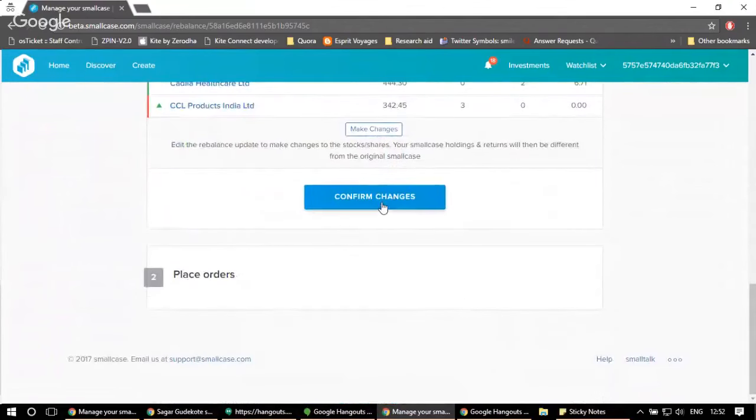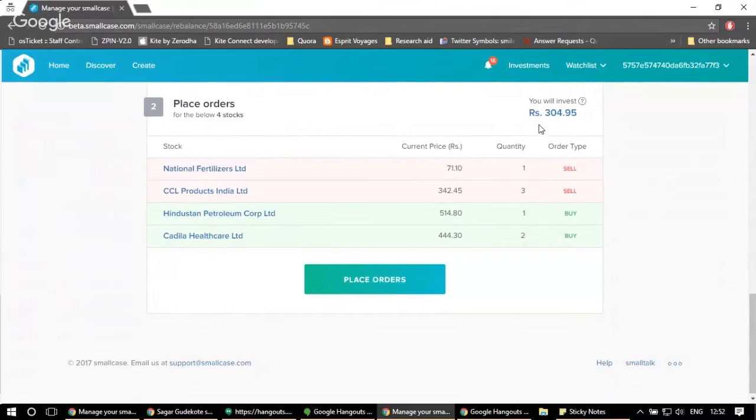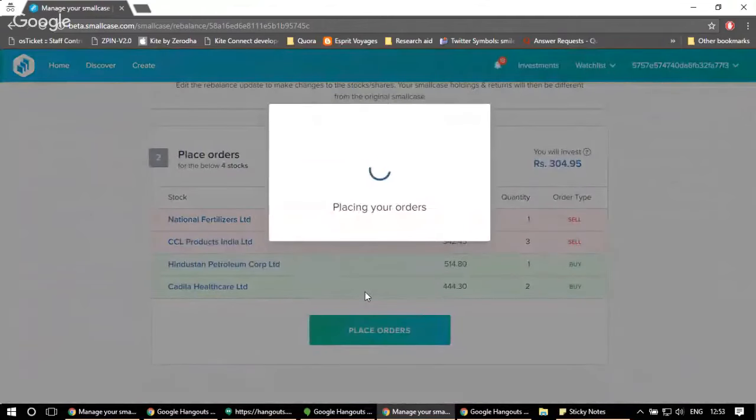And if I click on confirm changes, I can review the orders that I would be placing. So basically, these are the four orders that would be going in the rebalance update: two sell orders and two buy orders. I can check the quantities. You can also check the net amount of money that would be either coming in or going out of your account in the small case. So in this case, it says that you would be investing rupees 304.95. That is, in the small case, you are buying few stocks for which you need to put an additional money of 300 rupees. Now to place the orders, I just need to click on place orders and again confirm.